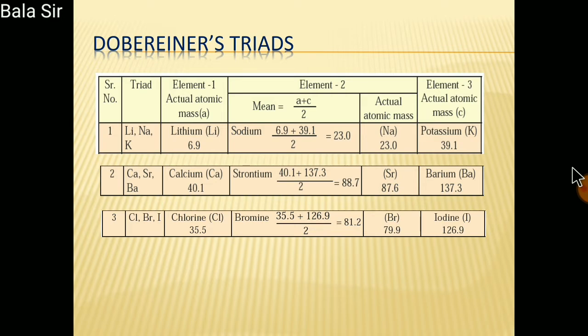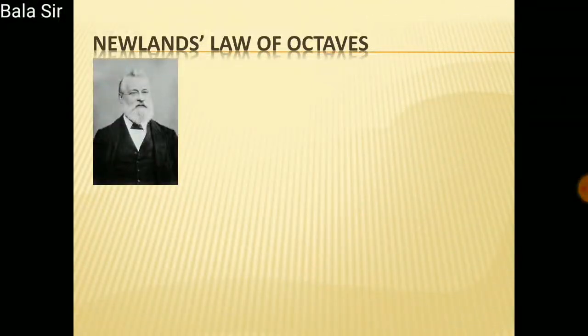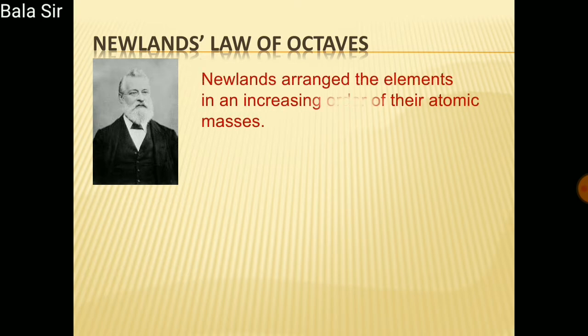So his theory failed. Then after some days, another scientist, an English scientist named John Newlands, correlated the atomic masses of the elements to their properties in a different way.